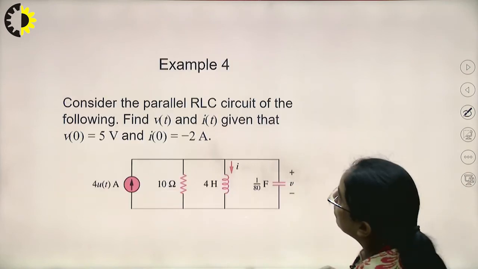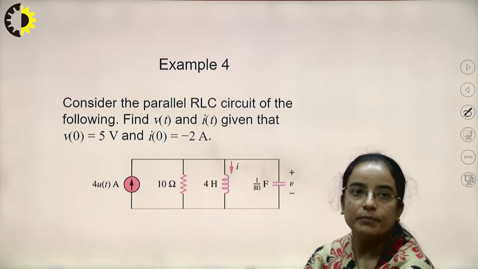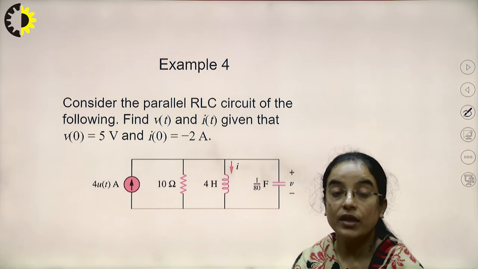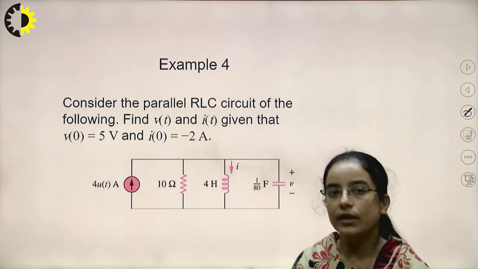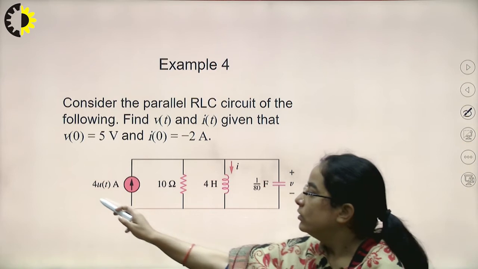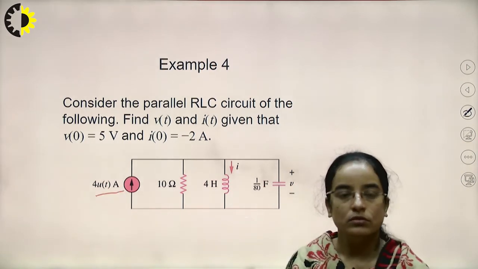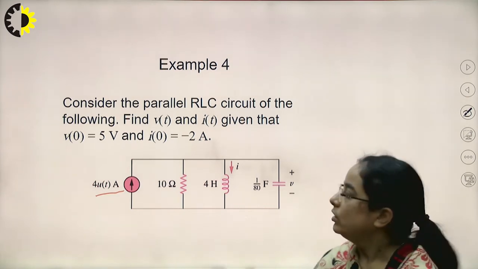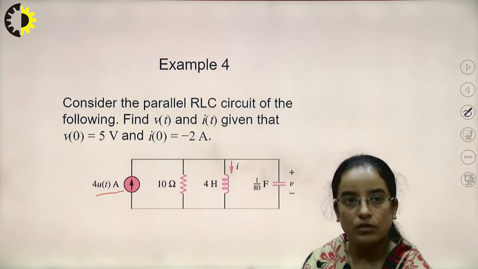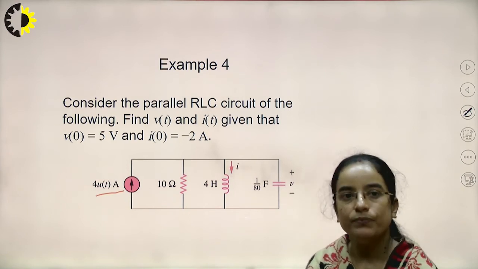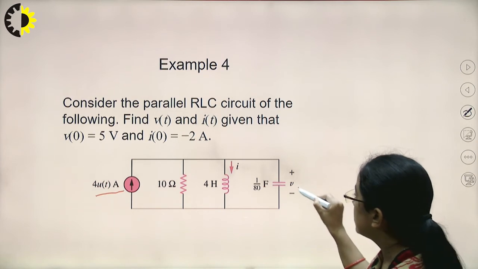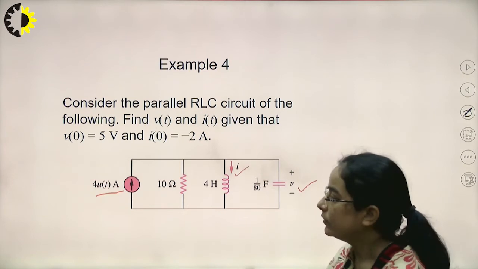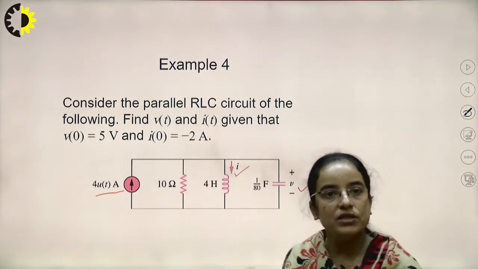Again, this is an example of a parallel RLC circuit. Here a 10 ohm resistor, a 4 ohm inductor and a 1/80 farad capacitor, all three are connected in parallel, and a current source 4u(t) is connected. Also in the question you can see initial values are given. We need to calculate v(t) and i(t), and the initial values are given.